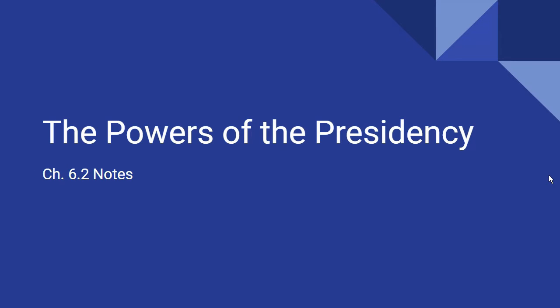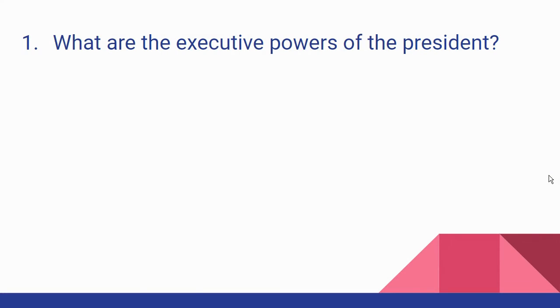All right, let's go ahead and consider the first question that's in your notes. What are the executive powers of the president? Now let's talk about that for just a minute. Remember that the president is the chief executive. That is one of his duties. That means that the president's job is to execute the laws. In other words, the Constitution says faithfully execute the laws of the land. His job is to make sure that those laws are implemented and enforced. He also has certain other things that he's able to do to help him enforce those. So those are his executive powers.